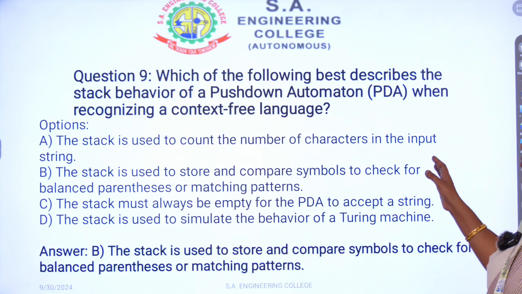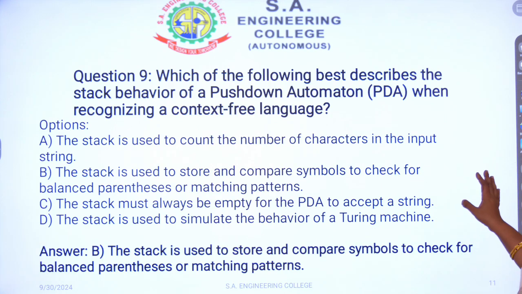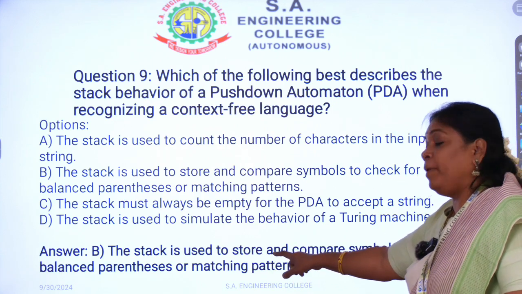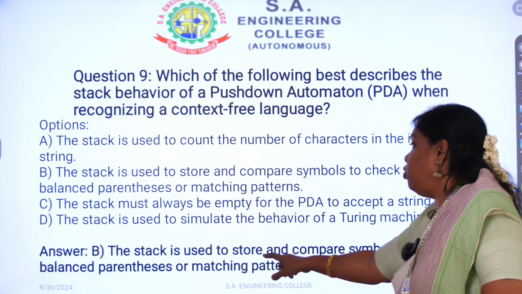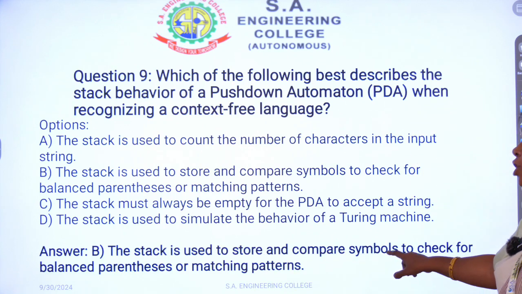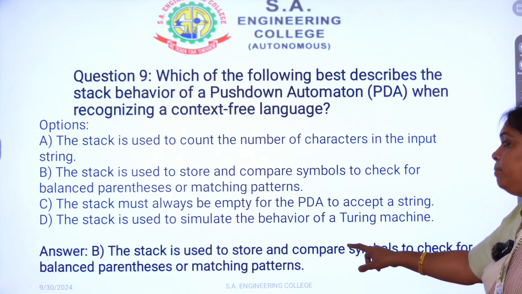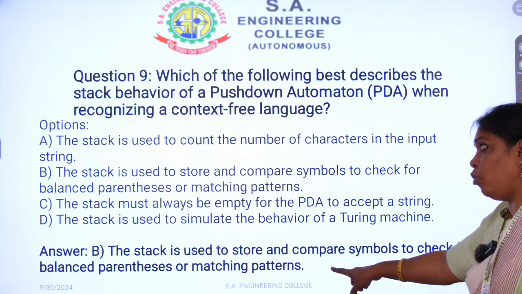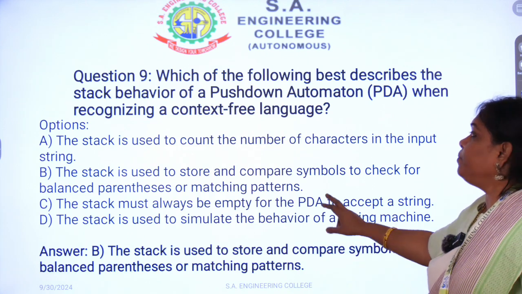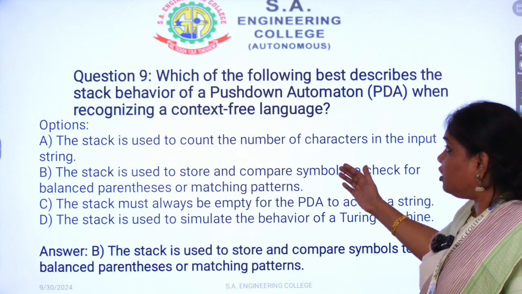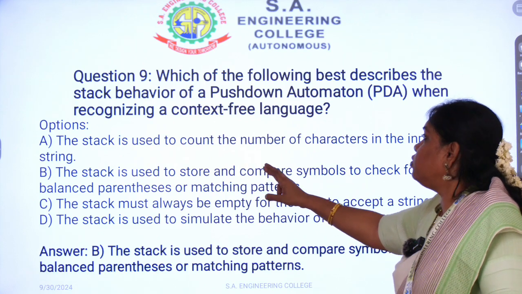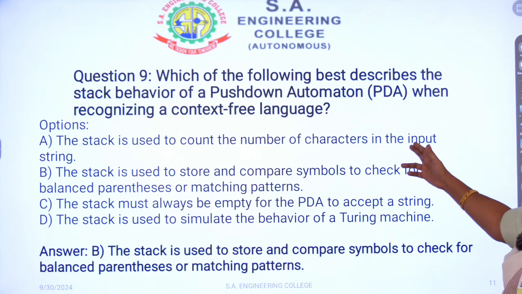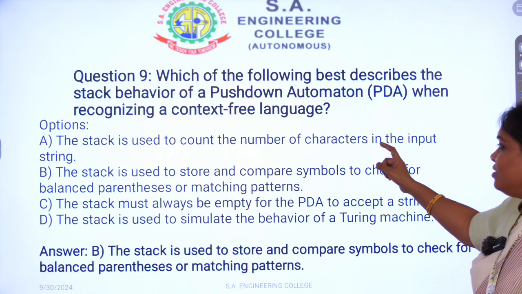So the pushdown automaton is designed for that purpose. So the answer is: the stack is used to store open parentheses and compare them with closed parentheses, and finally we get the result that the number of open parentheses equals the number of closed parentheses. So B is the answer. Let us see the other options. The stack is used to count the number of characters in the input string. This is not the right one. Then go to C.